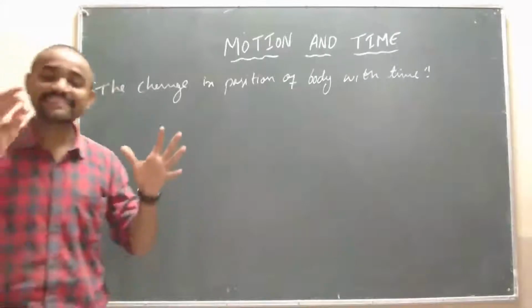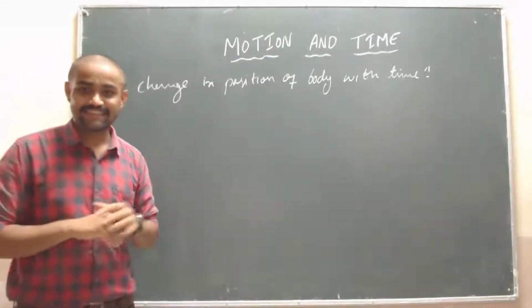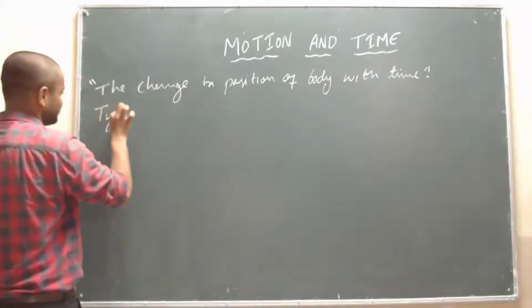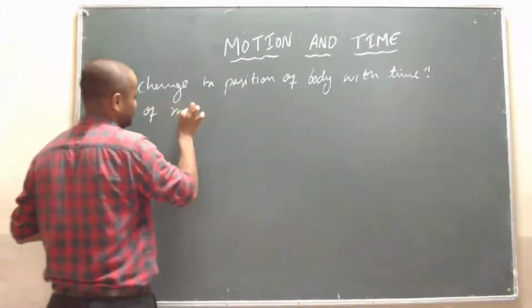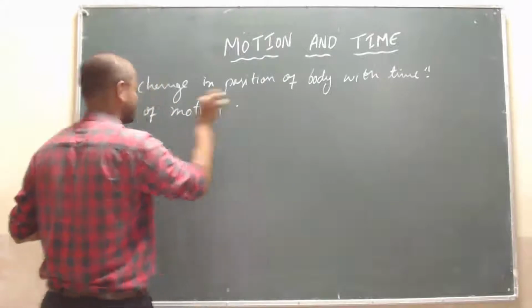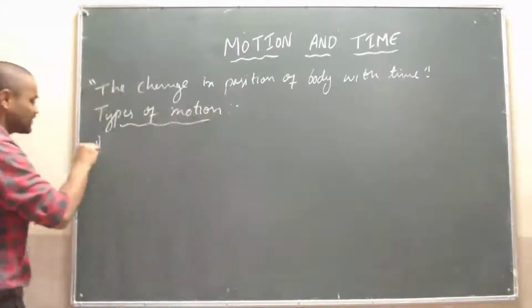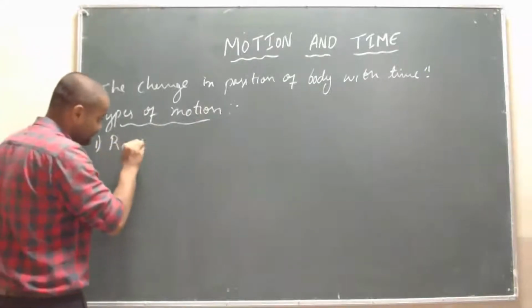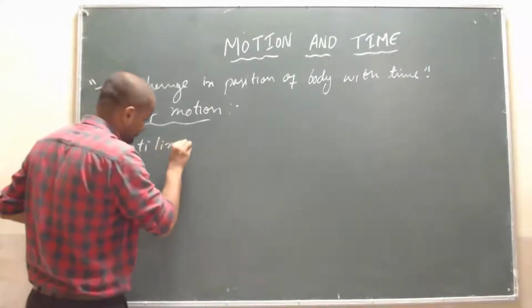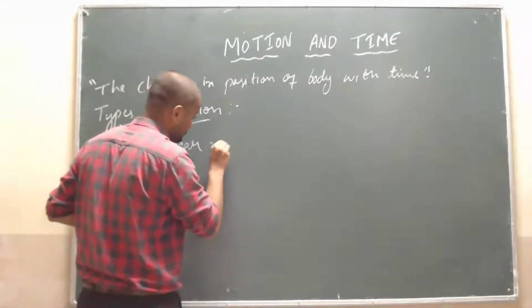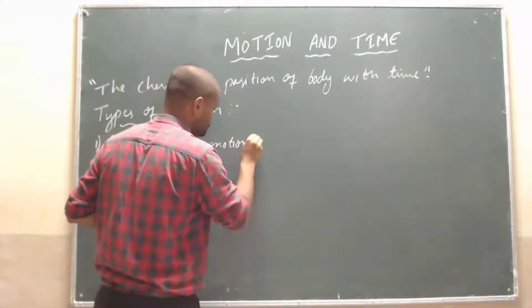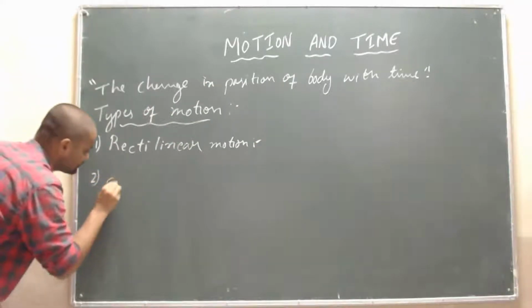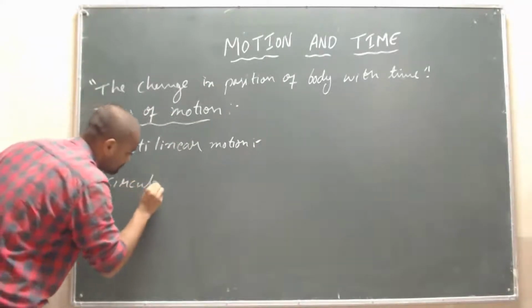And what are the types of motion? First one, rectilinear motion. Second one is circular motion.